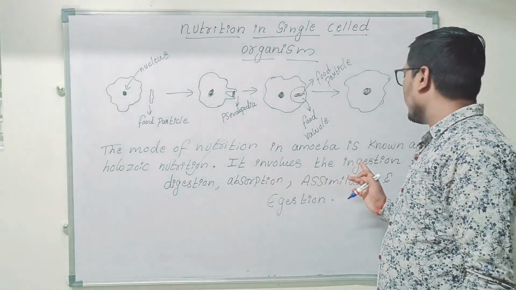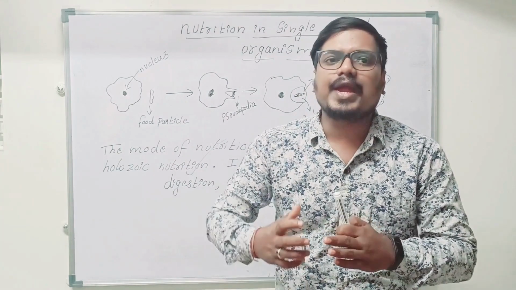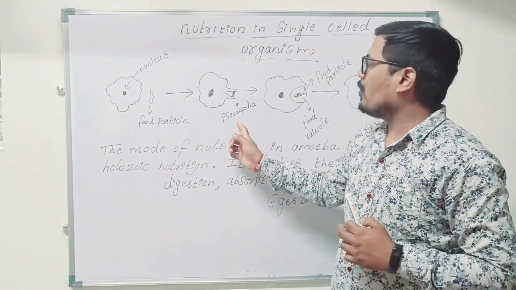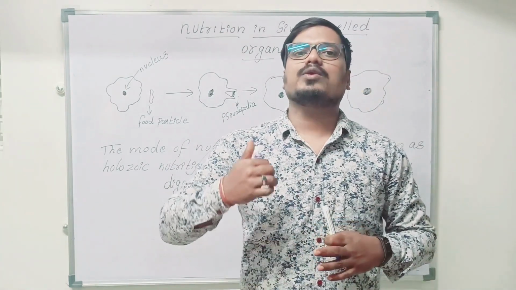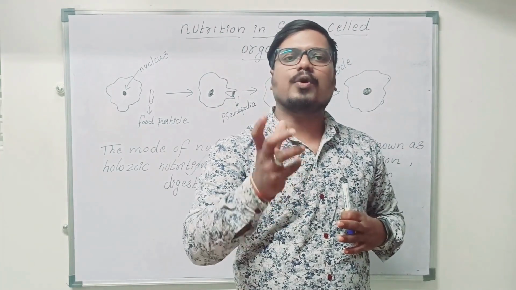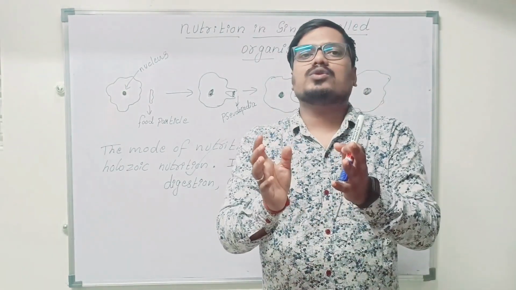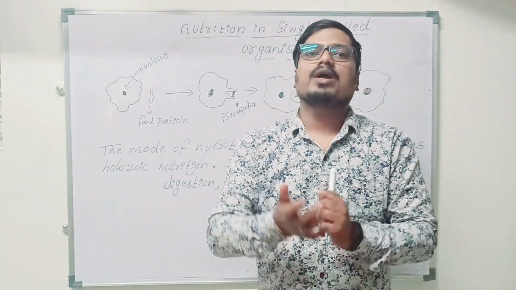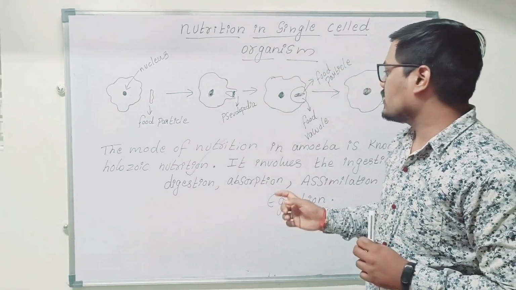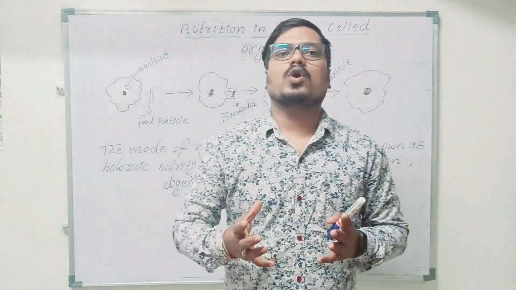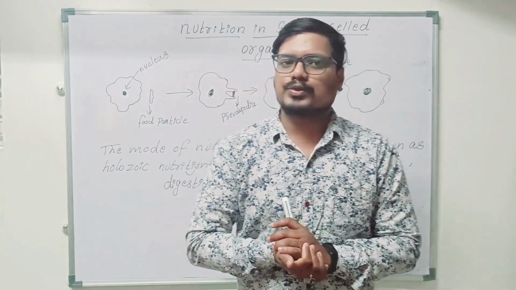First step, it involves ingestion. What is the meaning of ingestion? It means the food particles get inside the body with the help of the pseudopodia structure. Next we have digestion. The food vacuoles are formed with the help of digestive enzymes. Inside those food vacuoles, the food particles will enter. That is digestion. Next, absorption. The food particles all will get absorbed into the amoeba body. That process is called absorption.